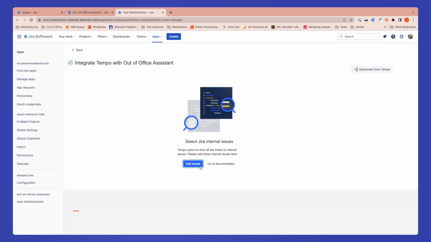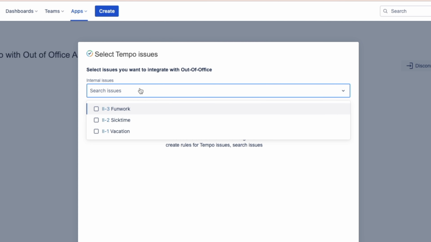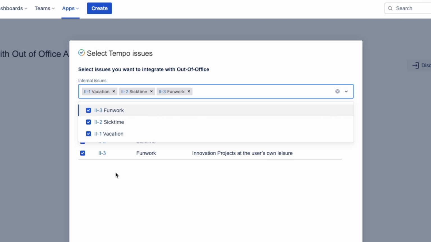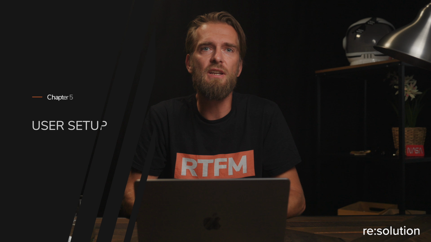Let's start adding the internal issues. This model loads all existing internal issues, and you only have to decide which ones to pick. I'm going to select all of them. And that's it. That's all the admin has to do. It's now up to each user to define their own handovers for whenever they are not on duty.